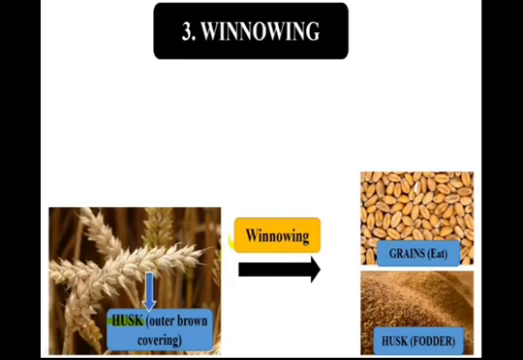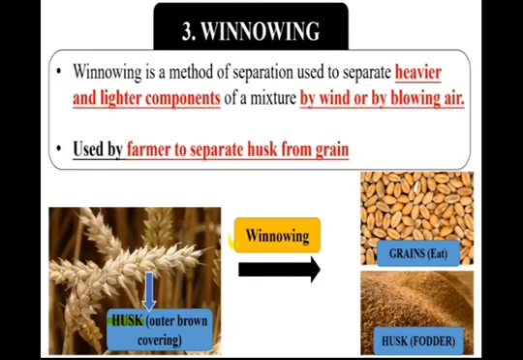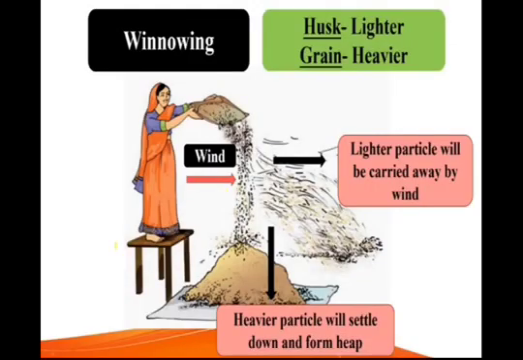Winnowing is a method of separation used to separate heavier and lighter components of a mixture by wind or by blowing air. Mainly farmers use it to separate husk.